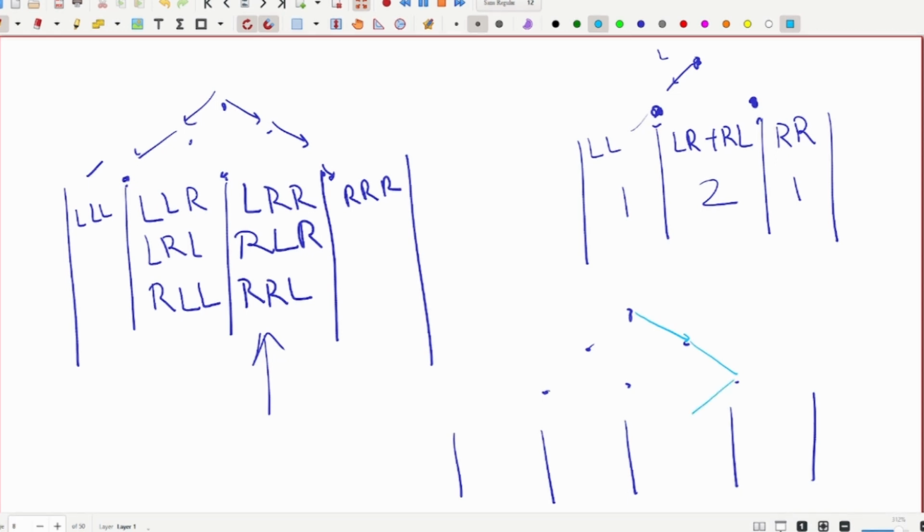So this is R, R, L. Okay. Let's try another one. You take a left, then you take a right, and then you again take a right. So this is called L, R, R. Okay. And last one. If you take a right, then take a left, and then take a right.